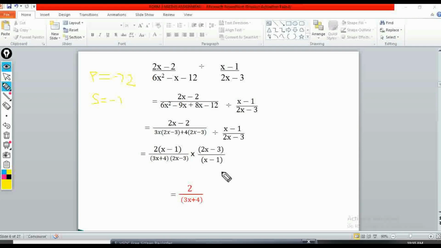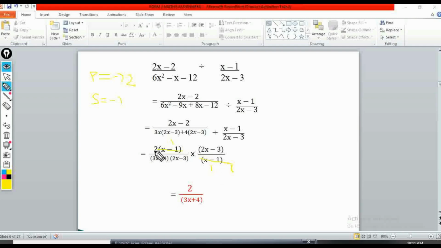Okay, then there's this divide by. So when you are dividing, you simply reciprocate the second part. So if I reciprocate x minus 1 over 2x minus 3, it will turn into 2x minus 3 over x minus 1. Okay, so this one, if I cancel, of course, x minus 1, I can cancel this. Oh yes, so this one goes here 1, and then I can also cancel this one here, because they go here also 1. So x minus 1 cancels with x minus 1.